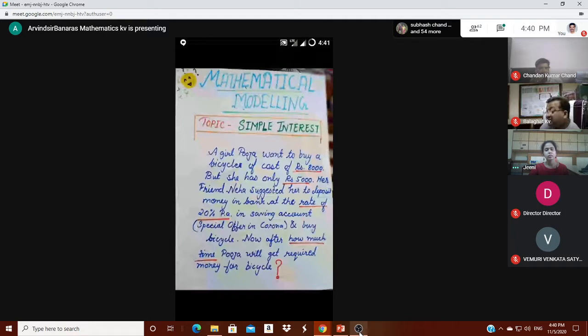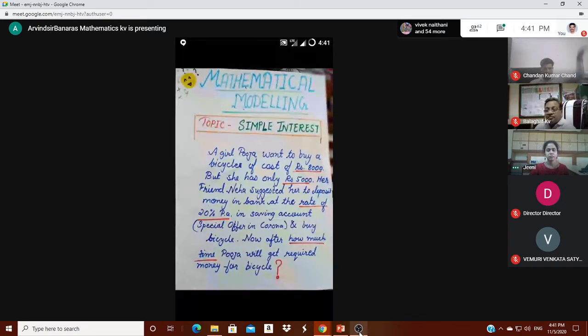Here is a mathematical model. The topic is simple interest. This problem is based on our daily life. The question is: a girl Pooja wants to buy a bicycle costing rupees 8,000, but she has only rupees 5,000.